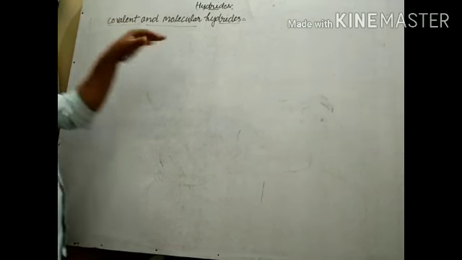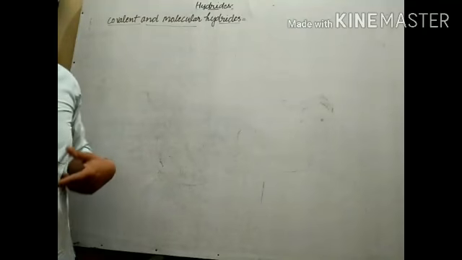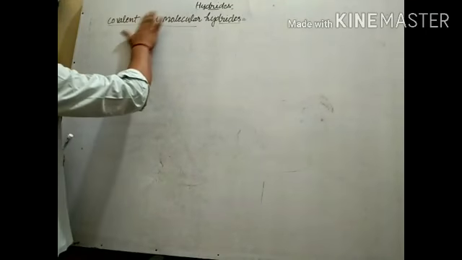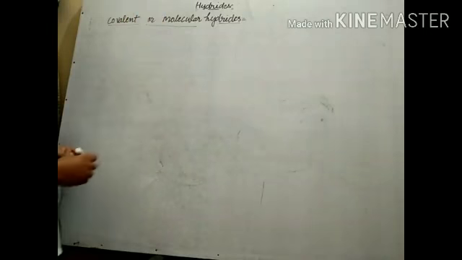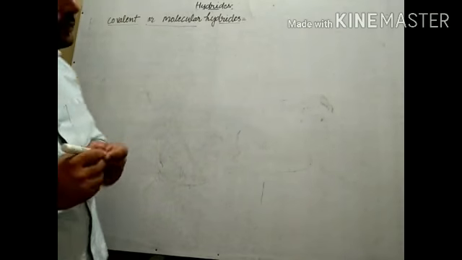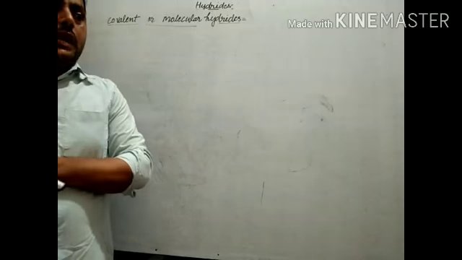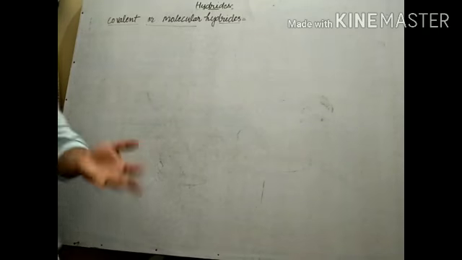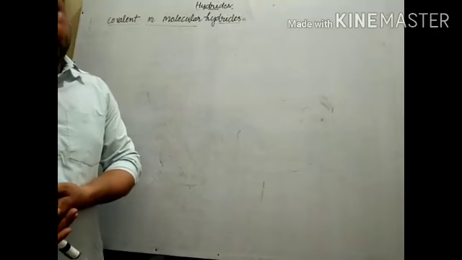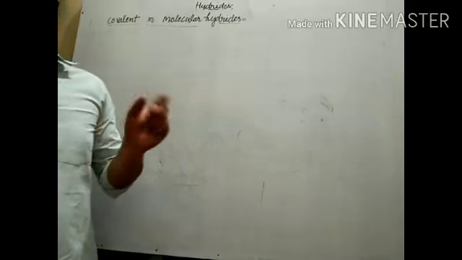So here, covalent or molecular hydrides. You have seen that dihydrogen forms compounds with all the elements except noble gases under certain reaction conditions.